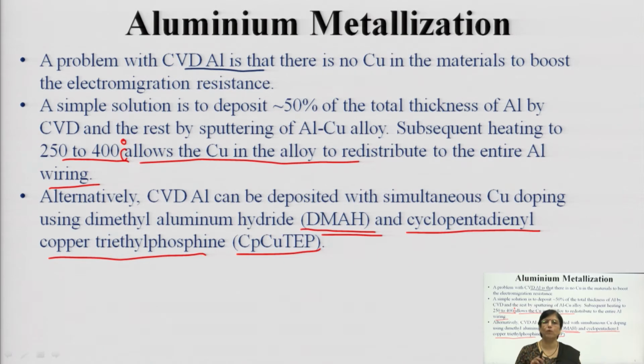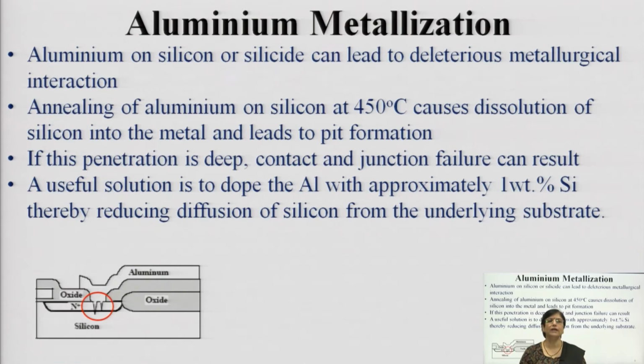This is an inorganic compound used as the source material. You do not have to remember it; just remember that you make use of an inorganic source through which it can be deposited along with copper. So, you cannot deposit aluminum directly; it is always recommended to use a copper alloy and then deposit the aluminum.